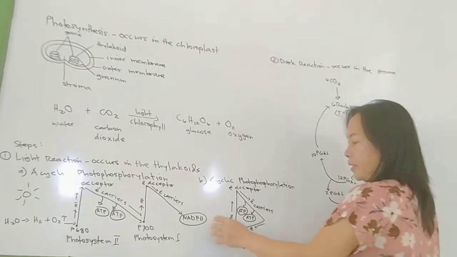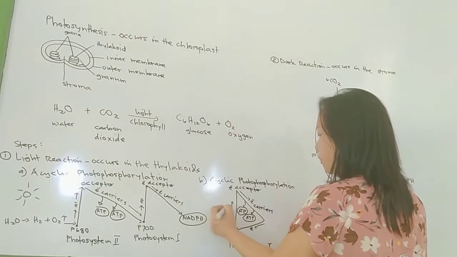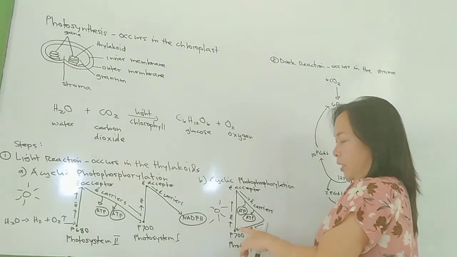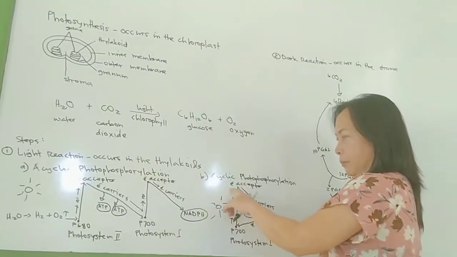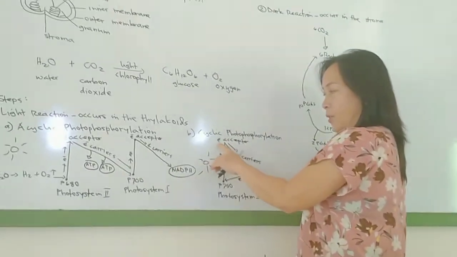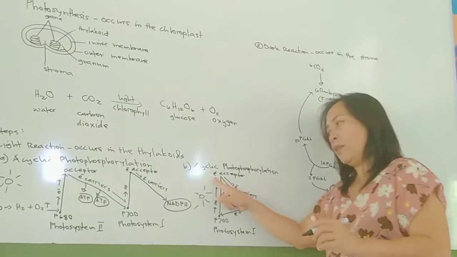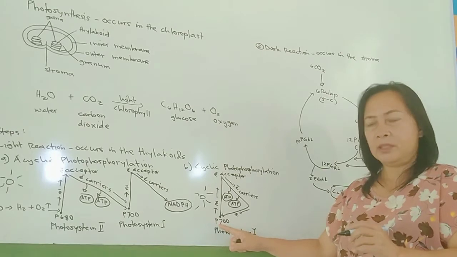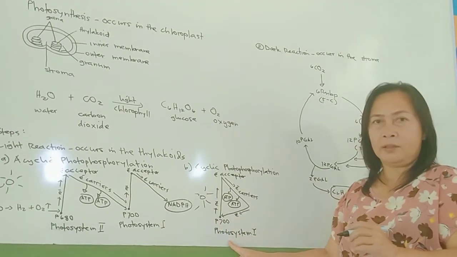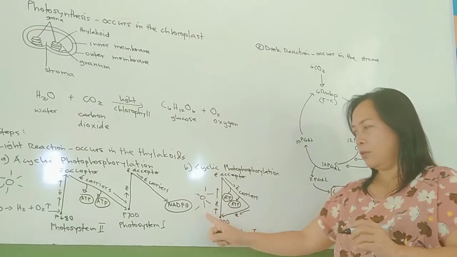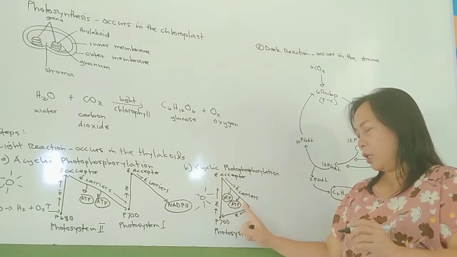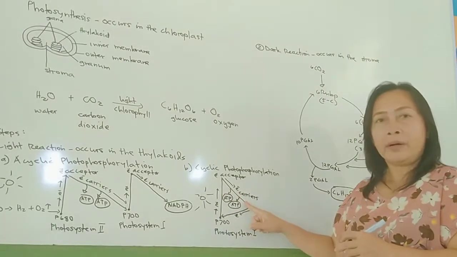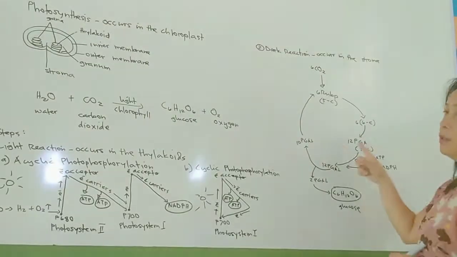So here, when the sun strikes photosystem 2, photosystem 1, the electrons from the chlorophyll will be energized and boosted up. They are excited and go up to a higher level, and they are accepted by the electron acceptor, carried by electron carriers, and they go back to where they came from. So they go back to photosystem 1. So there is no loss of electrons, so there is no need of water here. But what is generated here is ATP. This is done to generate more ATP to be used for dark reaction.